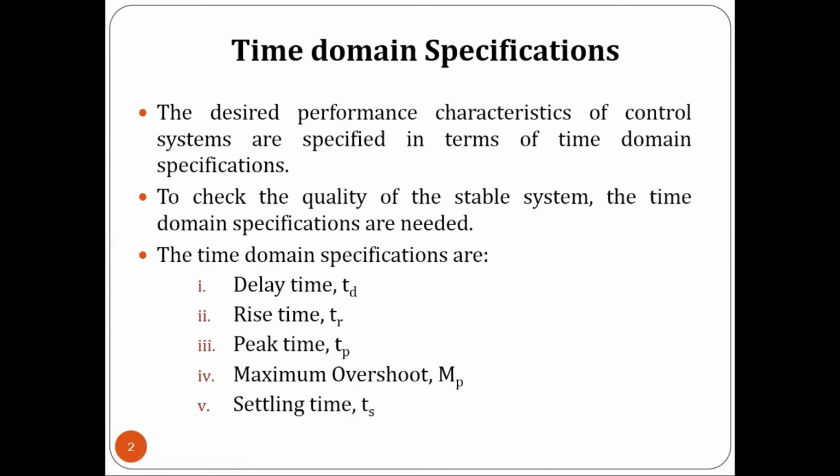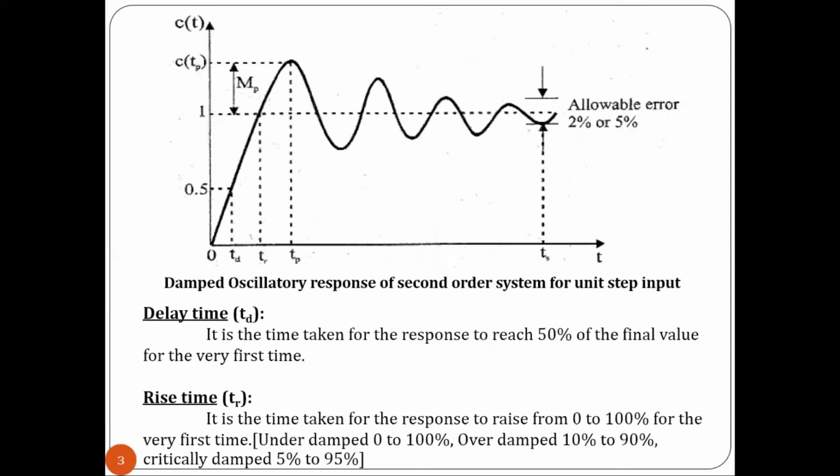So here, in this, a few more characteristics of transient response arise from the nature of the oscillation. They are delay time, rise time, peak time, maximum overshoot and settling time. Now let us see what we mean by delay time?